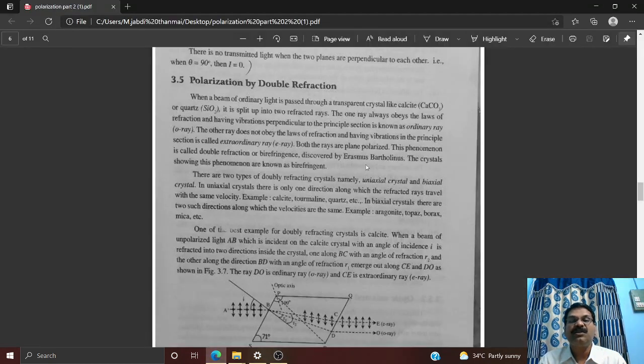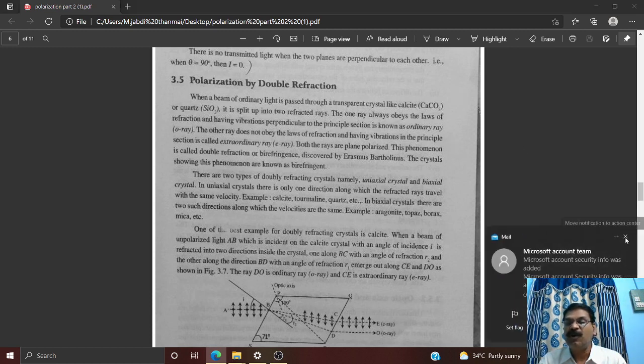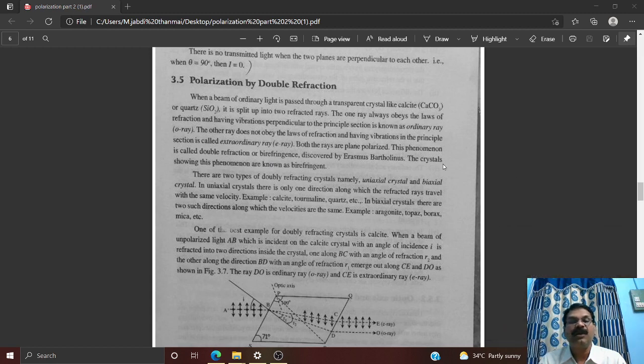In the first class of polarization part 1, we discussed polarization by reflection and the law of Malus. After that, we continue with the topic of polarization by double refraction. Understand this very carefully. In polarization by double refraction, a beam of ordinary light is passed through a transparent crystal like calcite, which is calcium carbonate, or quartz.